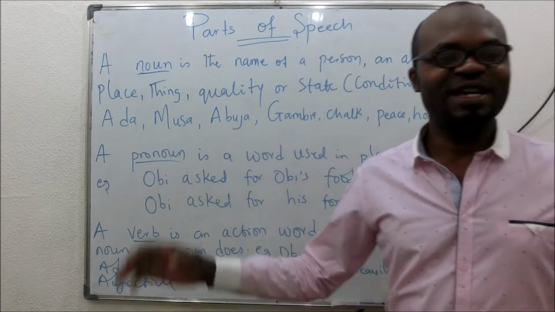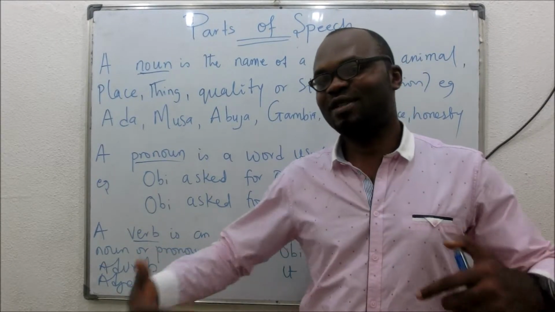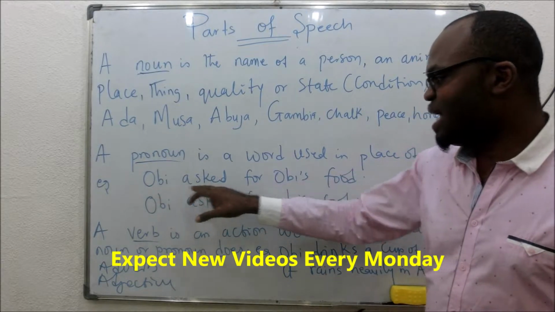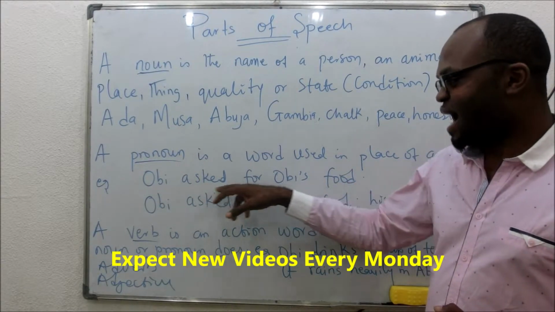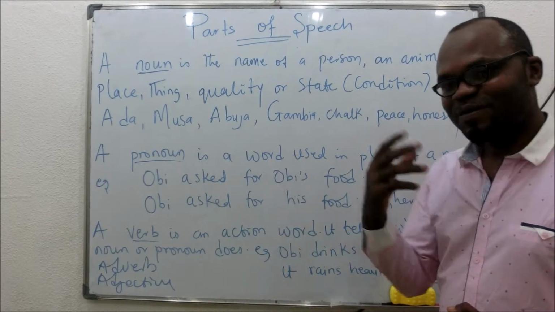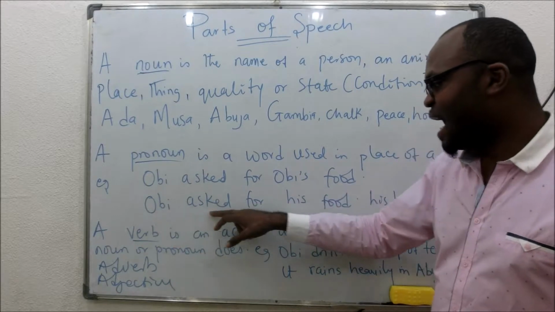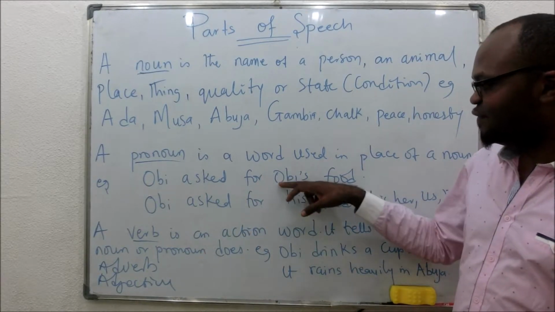What is a pronoun? A pronoun is any word that you can use to replace a noun or any word that you can use in place of a noun. Now let's look at this statement. "Obi asked for Obi's food." To make this statement nicer, you can say "Obi asked for his food." Instead of Obi's, you now replace this noun.